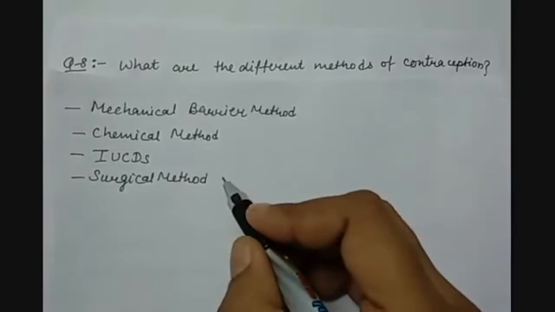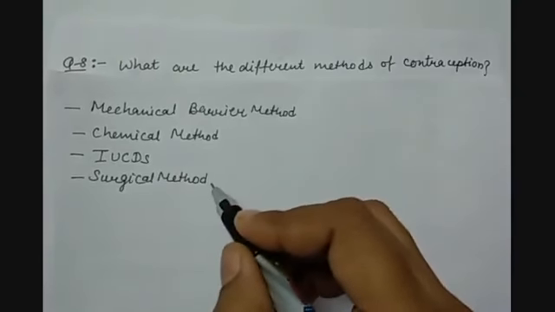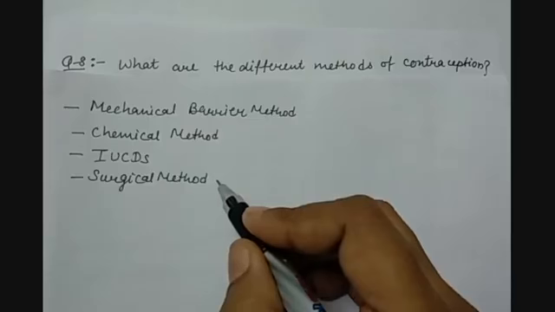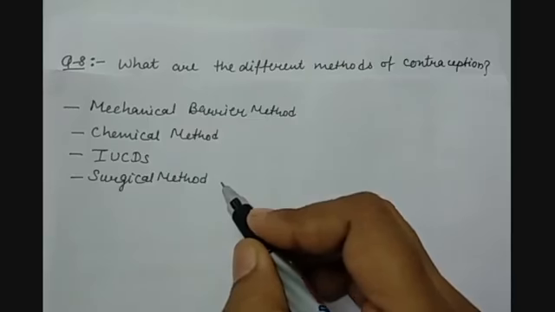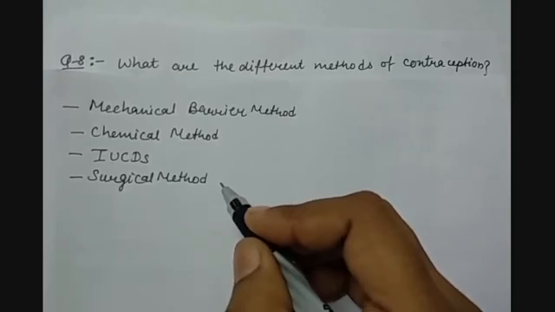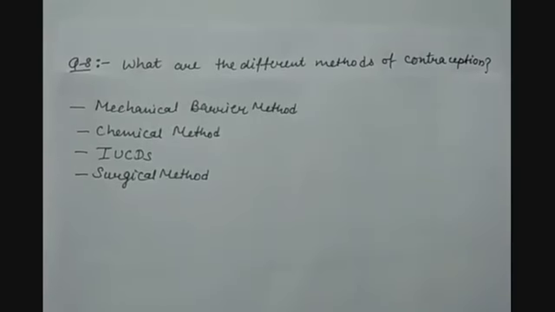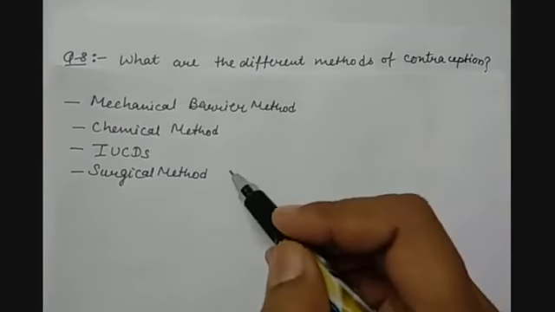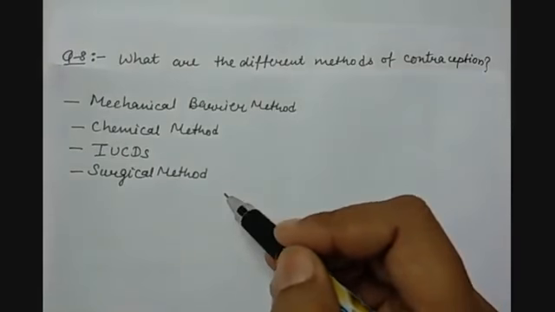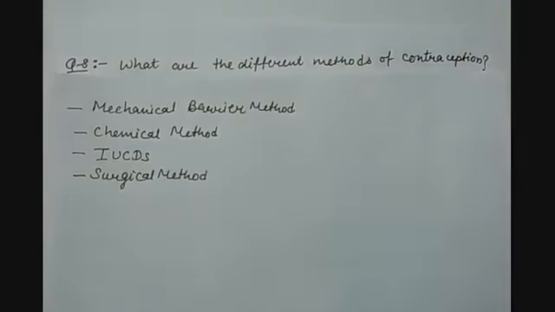Then we have surgical methods. Here, in the surgical methods, a small portion of the vas deferens in males and the fallopian tube in females is cut and tied. Because of that, in males, the transfer of sperms stops, and in females, the implantation of the embryo into the uterus does not happen. So hence, all these methods are effective in avoiding unwanted pregnancies.